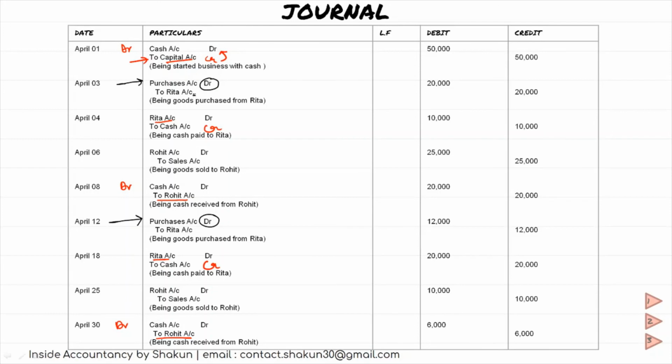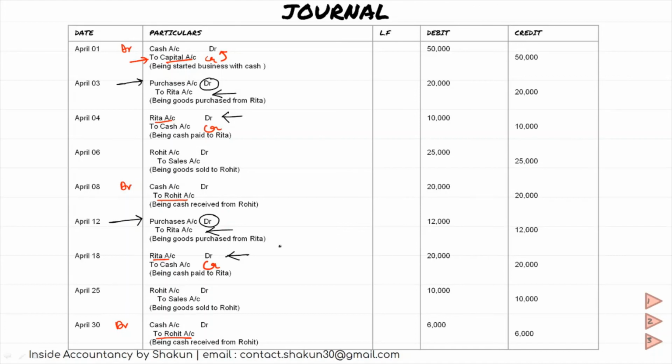So on the debit side, we'll write to Rita 2 times and both the transactions will be recorded. The next account which we were talking about was Rita's account. So Rita account is credited on April 3rd. Rita account is debited on April 4th. Rita account is credited on April 12th. And Rita's account is debited on April 18th.